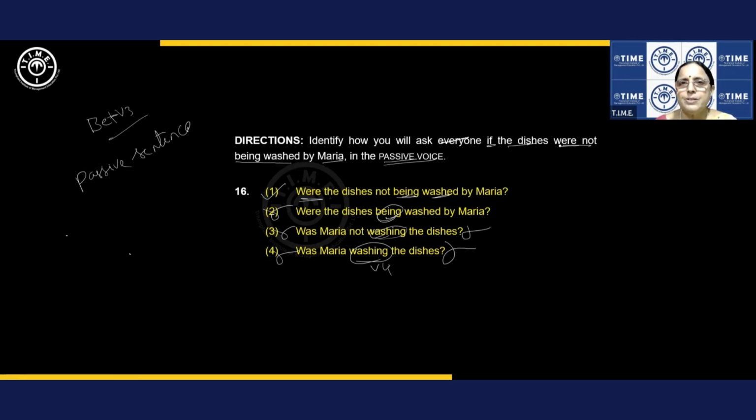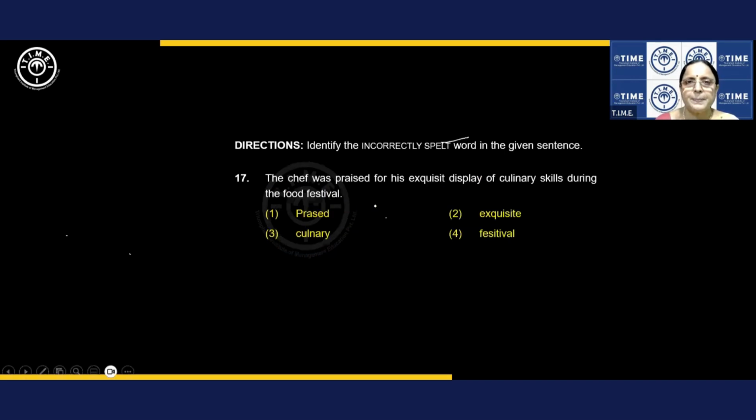Go back to the question. What is given here? Not is given. So, were the dishes not being washed by Maria, or were the dishes being washed by Maria? Since not is there, we have to use not here. So 1 is the answer. Clear? So do it logically, please. Don't do it in haste. First, you should know what this is, and then apply that logic to the sentences, and you get the answer easily. Next one. Identify the incorrectly spelled word in the given sentence.